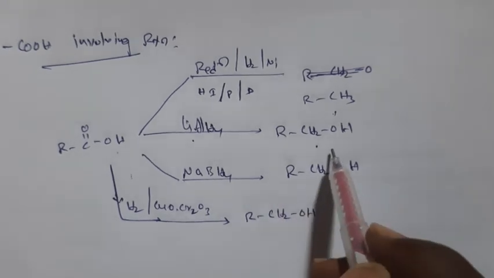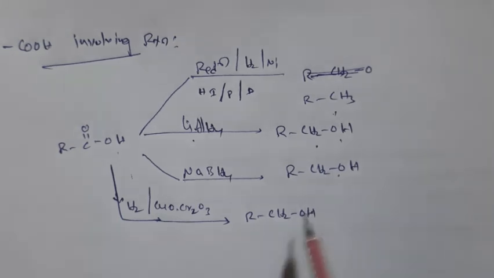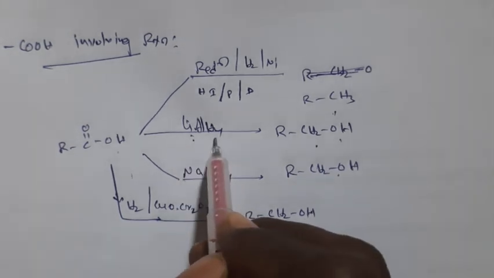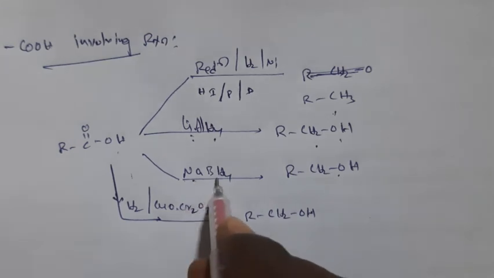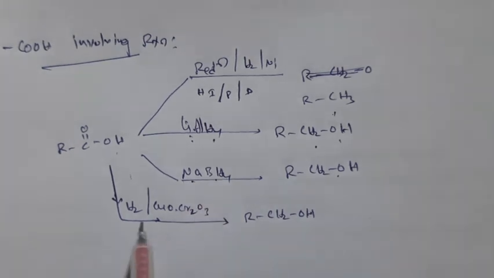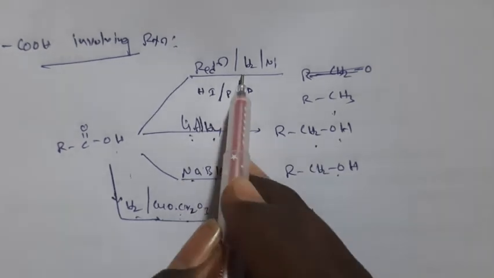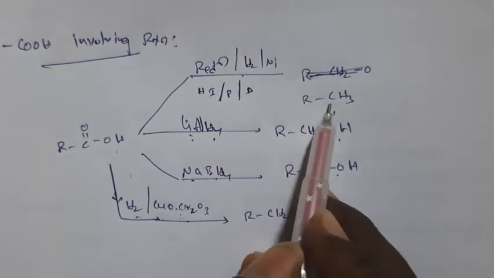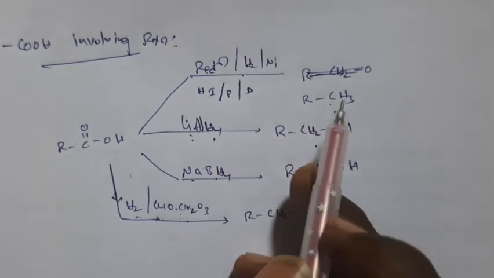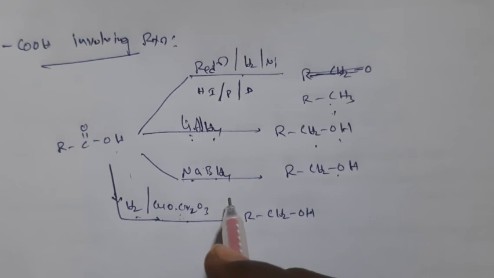So if you want to get alcohols from carboxylic acids, either you have to use lithium aluminum hydride, or sodium borohydride, or copper oxide and Cr2O3. By using these three reducing agents you will get alcohols, and by direct reduction you will get alkanes.